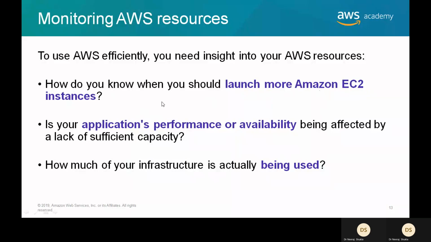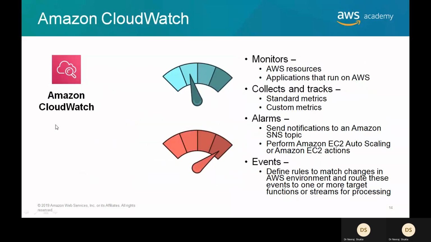We should know whether your application's performance or availability is being affected by lack of sufficient capacity. This you have to see. How much infrastructure is actually used? All kinds of watch activities you can do with CloudWatch.